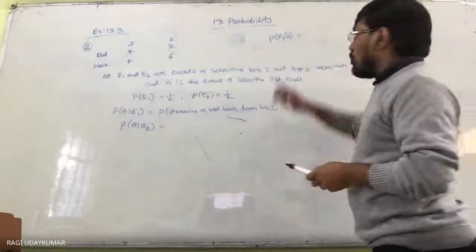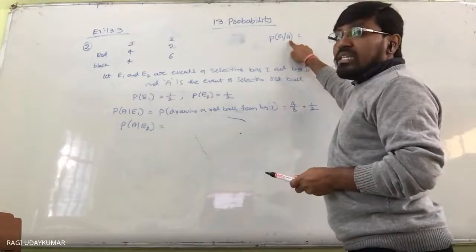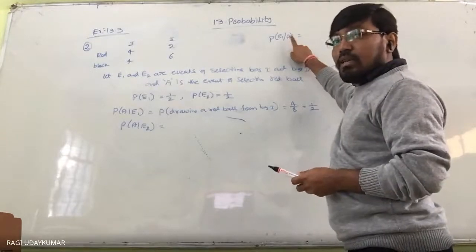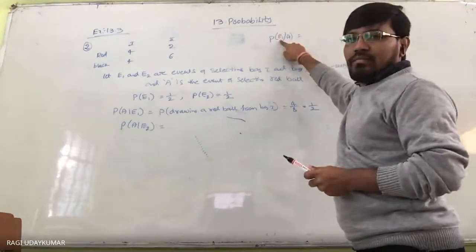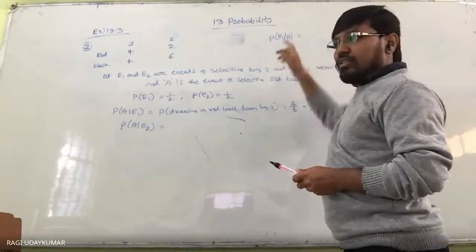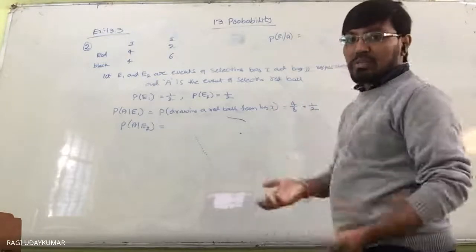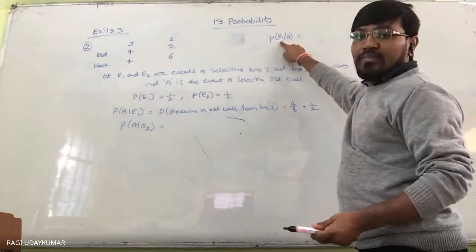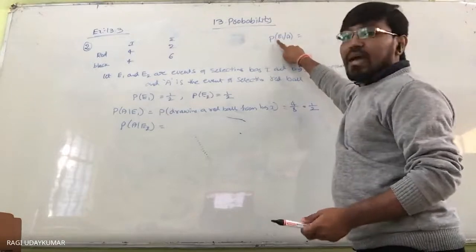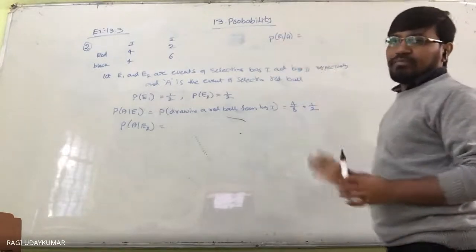We know that the drawn ball is red. And what is the probability that that ball is taken from bag one? It is given, it is found, it is red. And what is the probability that it was taken from bag one? So probability of selecting bag one, given that it is a red ball.